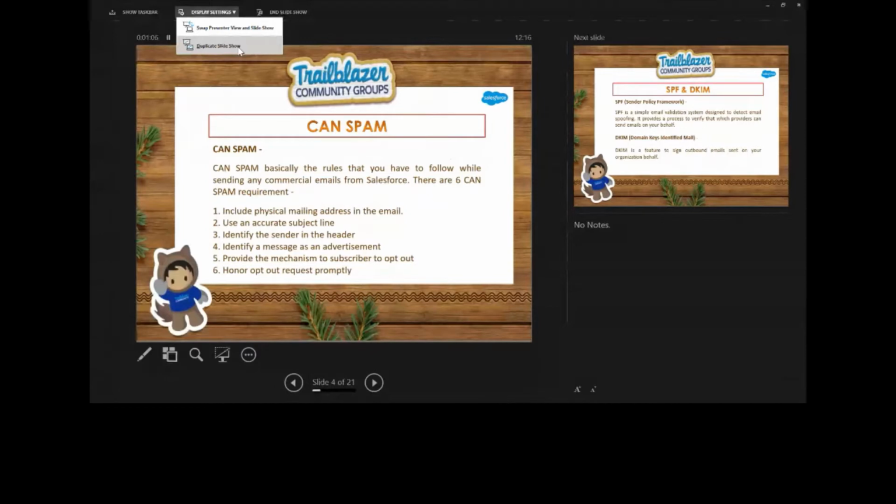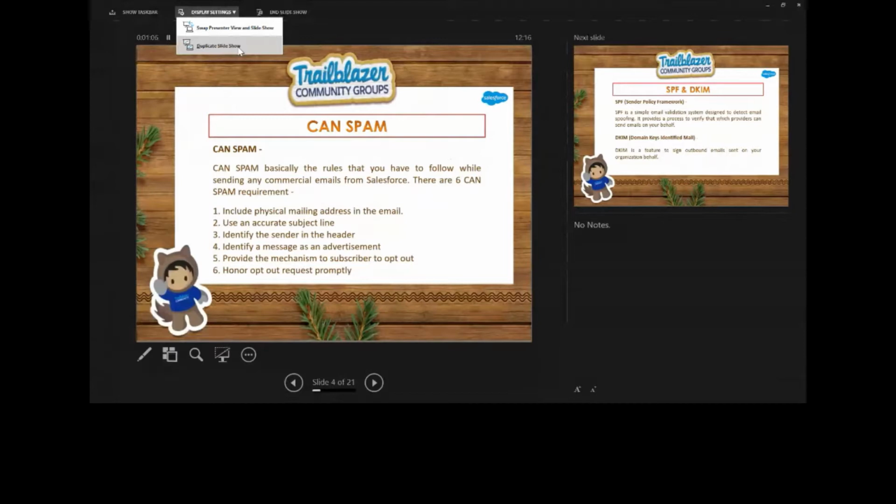The sixth point is that honor opt-out requests promptly. It means if any subscriber has told you, okay, I do not want to receive your messages, then you can't sell or transfer their email addresses, because you have to honor the request very promptly.